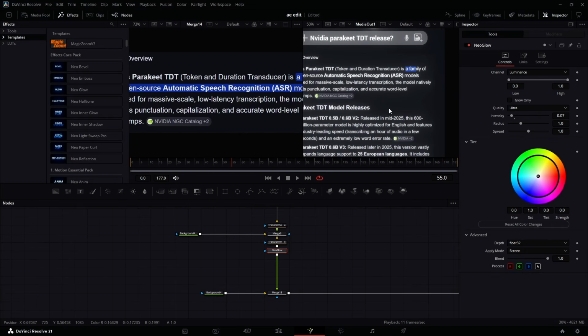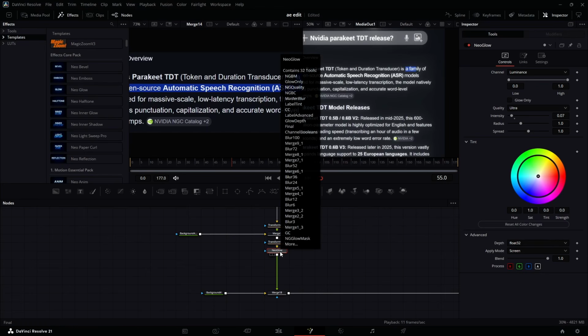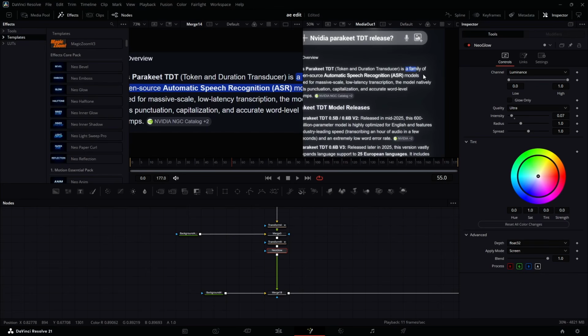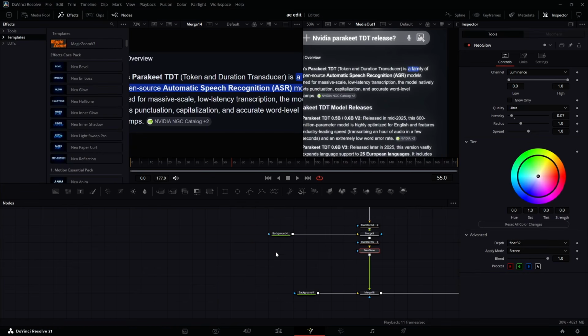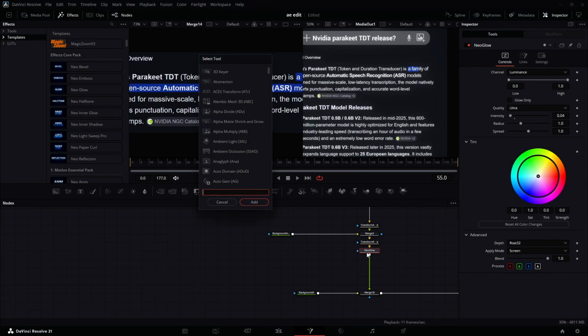0.07. Yes. We could add it to this one, or we could instead add it to this text so that it glows a little bit and the viewer focuses on that, because that's what he's saying, what is in this text. So now after that, let's bring it down again to like 4. Yes. And then let's add Shift Space vignette.